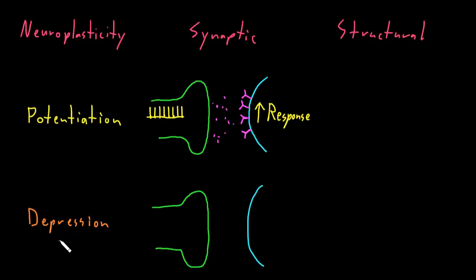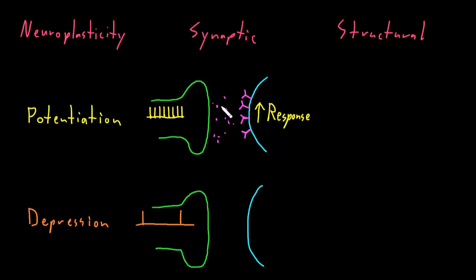But now let's consider the opposite. Let's consider synaptic depression. So let's say I draw a little line here to represent time, and let's say we're having very few action potentials, just the occasional action potential. I'll just show this little spike here, and that we're just not having much activity. We're not having many action potentials reach this axon terminal.